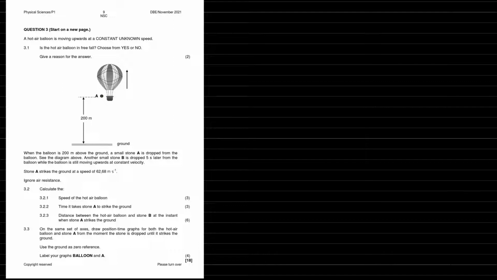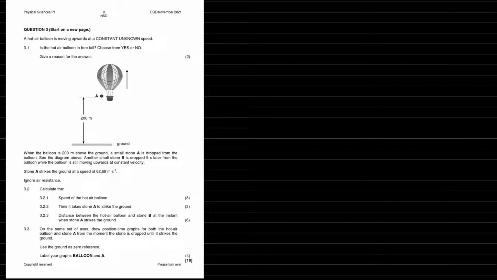So how are we going to do this? All the information is about the stone. We don't know anything about the hot air balloon. So how do we get the speed of the hot air balloon? It's very important to know: whenever you drop something out of anything that's moving, the speed at which it's dropped, that initial velocity, is going to equal the velocity of the balloon.